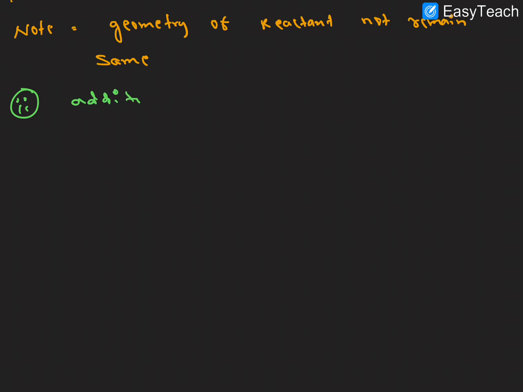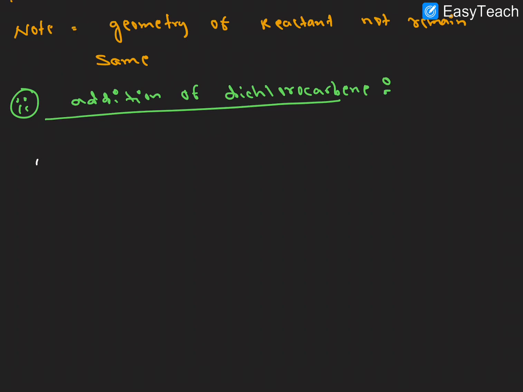Addition of dichlorocarbene, right? How is dichlorocarbene obtained? We saw it in the Reimer-Tiemann reaction. There, in the presence of base and chloroform, we get dichlorocarbene. Let us discuss one example here. The example number 1 here. The cis alkene we are taking.